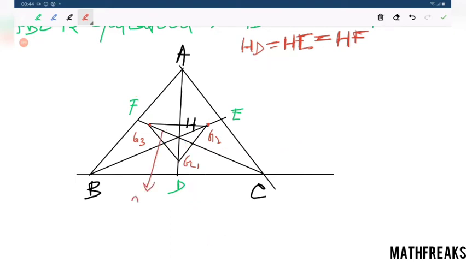So this part, HG3, is 2k, and this part, HG2. Now am I correct here? Definitely I am wrong. This should be 2k only.